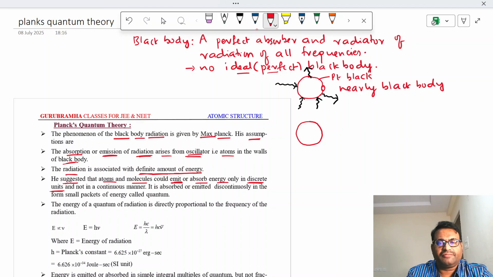Discrete means isolated or separate units. For example, let us take it is radiating energy. That radiating energy is not continuous. It is discontinuous. Discontinuously, it is radiating energy in the form of discrete, separate particles.